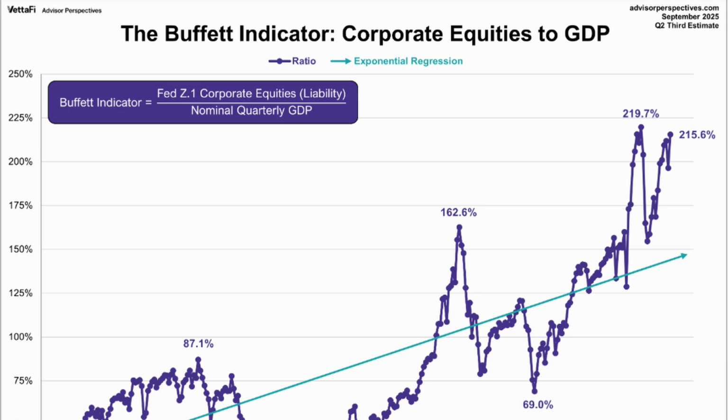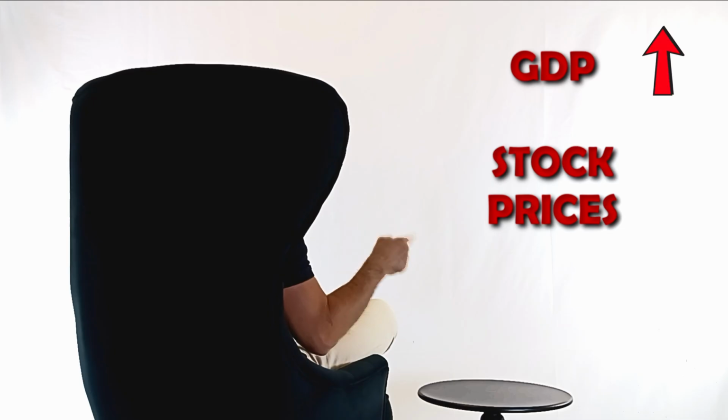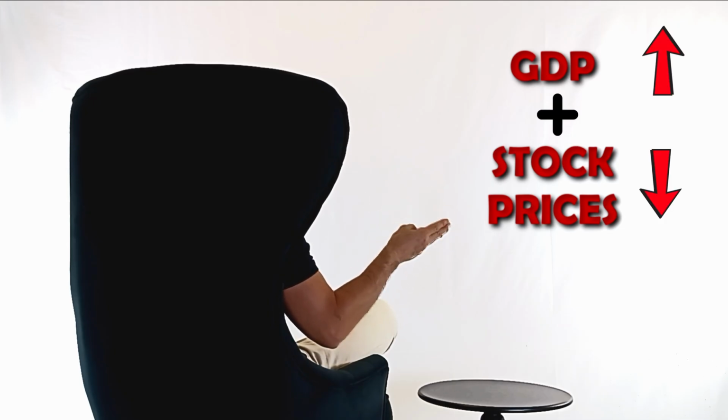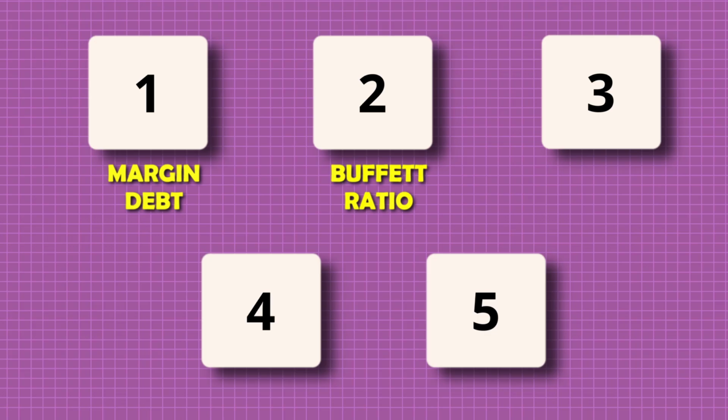As you can see from the chart, valuations are more than 200% of GDP, well above the long-term average. Another way to think about this is that if stock prices decline around 50%, they would only get back to the average. Markets tend to be mean reverting. So either GDP must increase, stock prices must decrease, or some combination of the two. That's indicator number 2, the Buffett ratio.